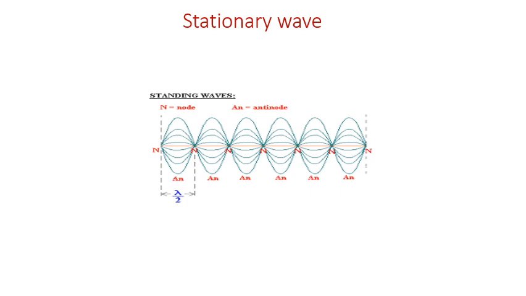Sometimes it is called a standing wave also. A stationary wave is formed in a medium when a traveling wave is reflected back along its own path.